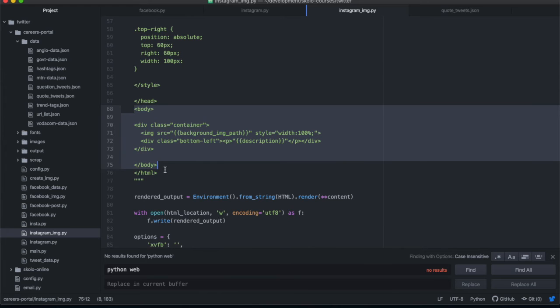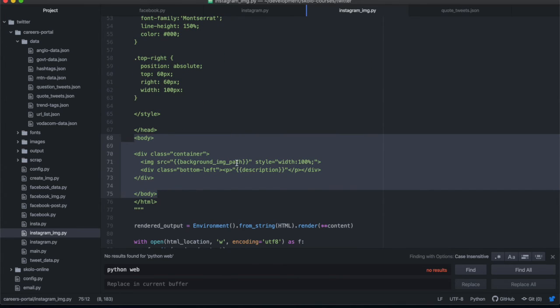Basically what we're doing with this HTML, we have a div container, which is that one over there. In that container div, we have an image as the background of this div container. So we create a container and then we add an image in there. This image is going to be the image that we just created, which is the template. And if you look at the source of this image, it's this background image path, which is